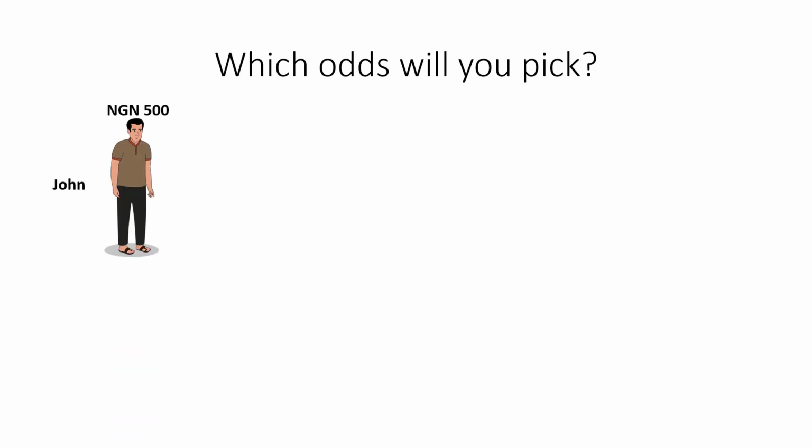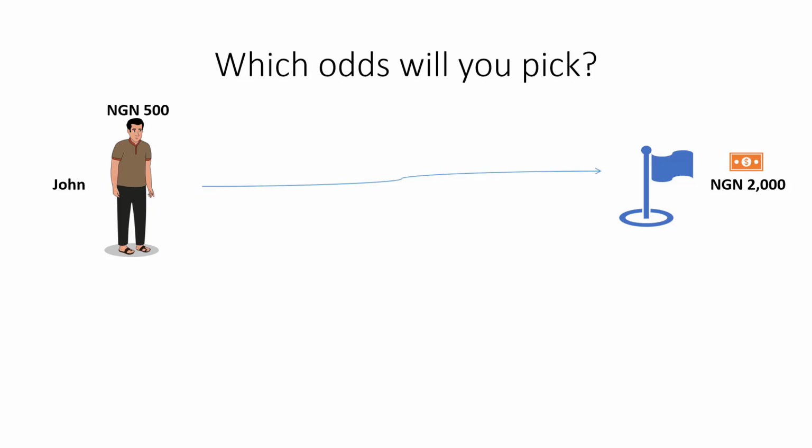Take for example, you are John and you have 500 naira in your wallet. Then you have a choice to gamble this 500 naira in order to win 2000 naira. What you just need to do is pick up a ball and throw the ball till it touches the pole of this post. Now, in this scenario, you just have to try it once.